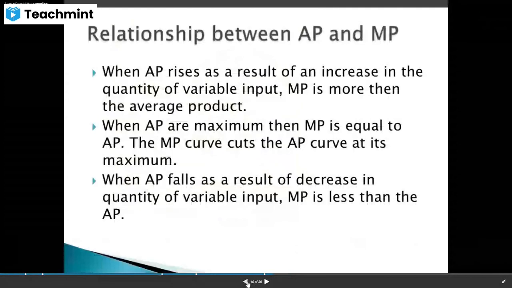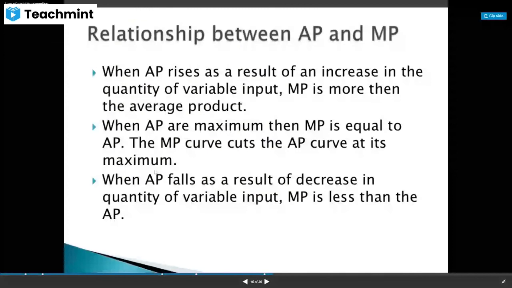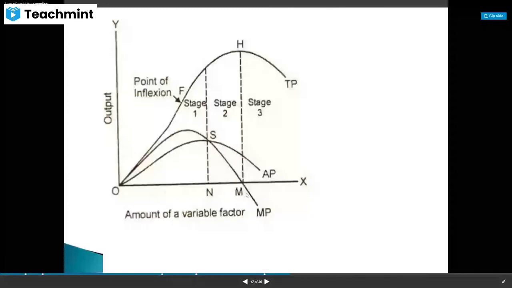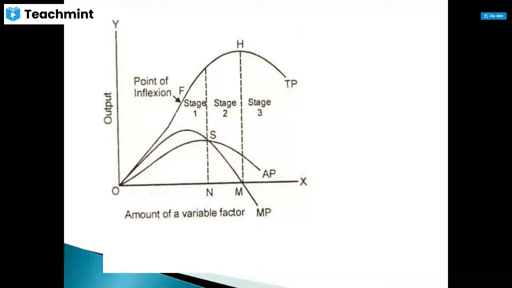So the MP curve cuts the AP curve at its maximum. When AP falls as a result of decrease in quantity of variable input, MP is less than AP. So here after the intersecting point, AP is more than MP. So there are 3 points here. Before S, MP is greater than AP. At point S, MP is equal to AP. And after S, AP is greater than MP. Is it clear?